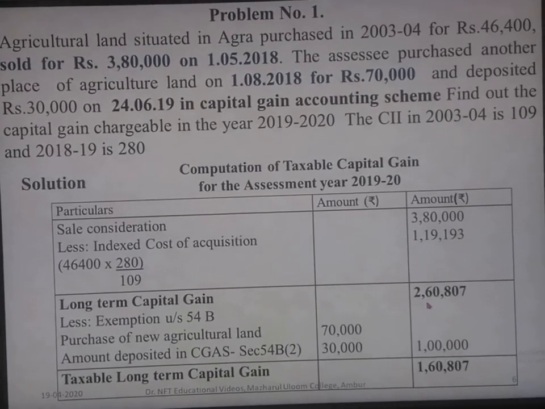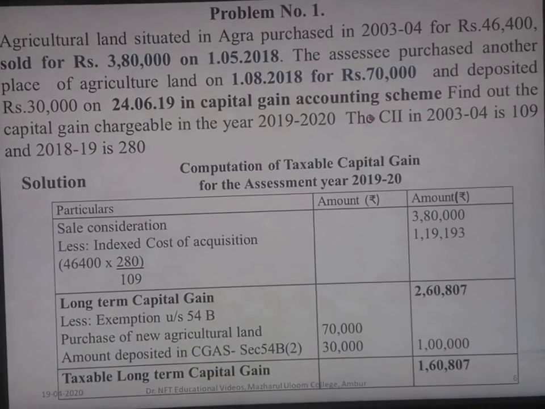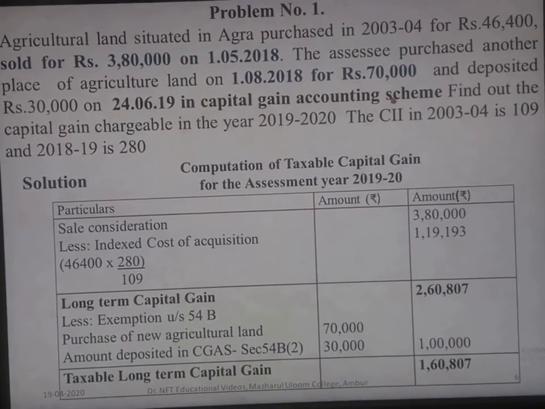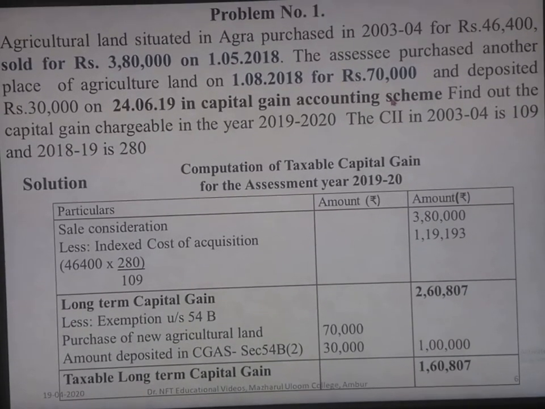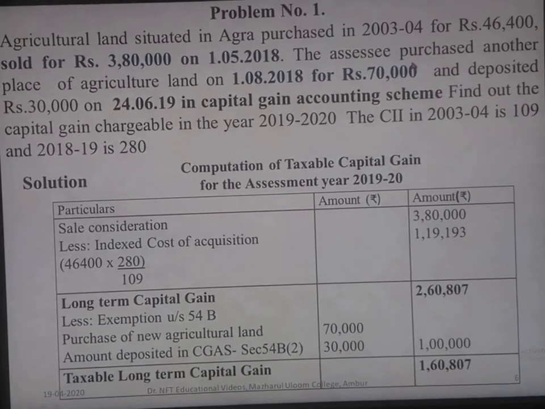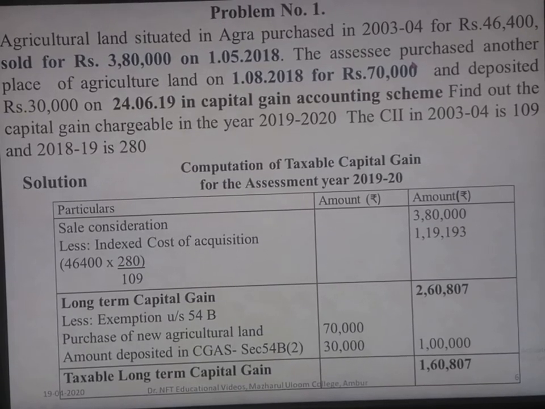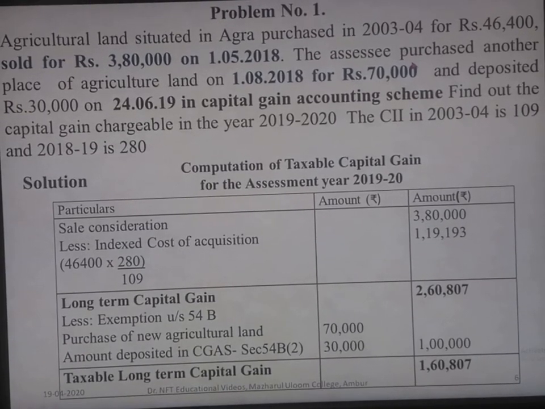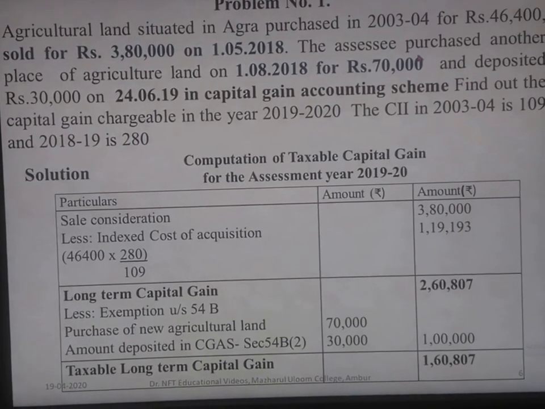Now let us see the exemption part. The assessee purchased another piece of land on 1/8/2018. The land was purchased within a year itself.